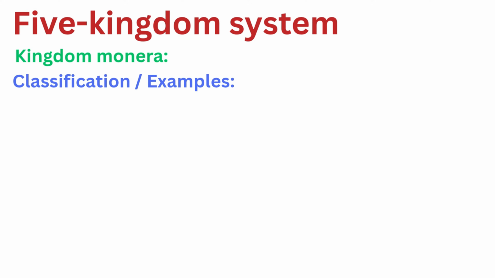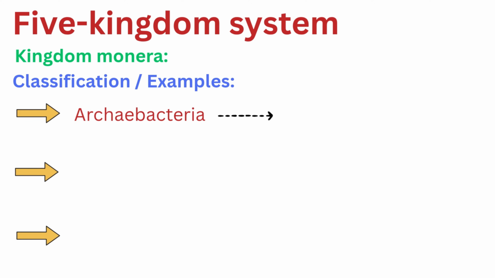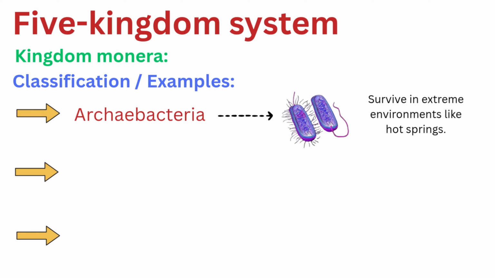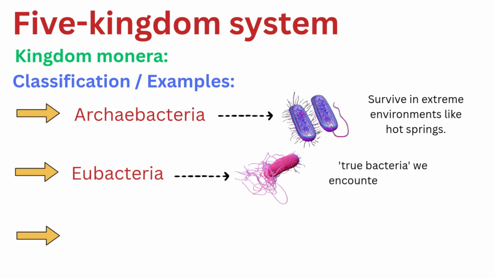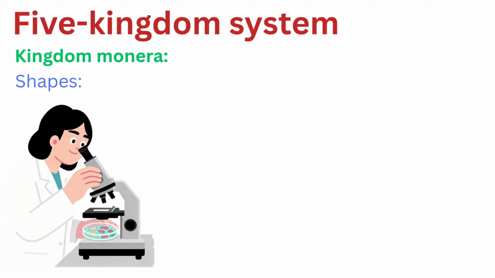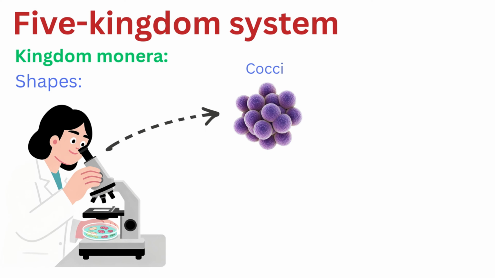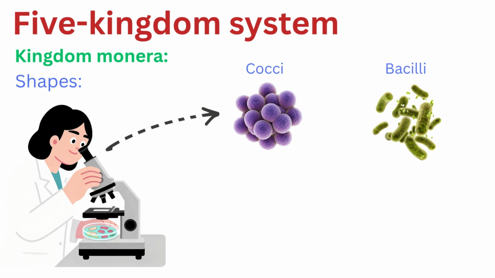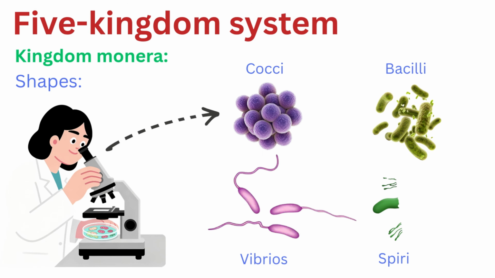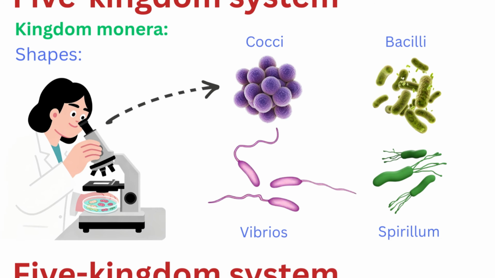We generally classify Monera into 3 groups. First, Archaebacteria. These are ancient organisms that survive in extreme environments like hot springs. Second, Eubacteria. These are the true bacteria we encounter every day. In your lab or under a microscope, you'll usually identify bacteria by their shape. Coccus is your spherical or oval shapes. Bacilli look like small rods. Vibrios are distinct comma-shaped bacteria. And Spirilla are rigid and coiled like a spring.